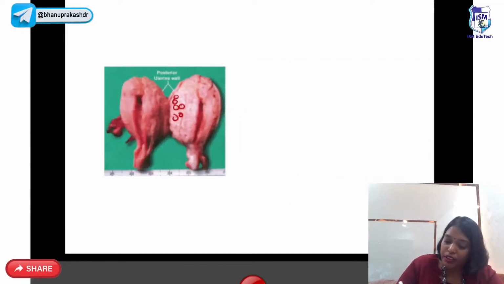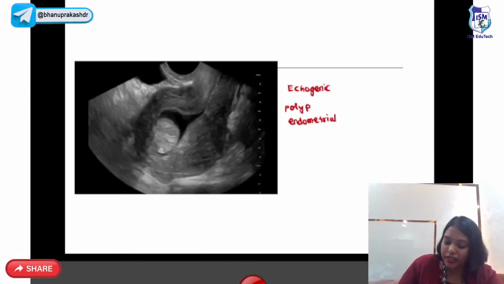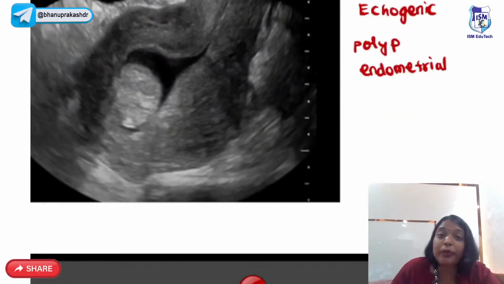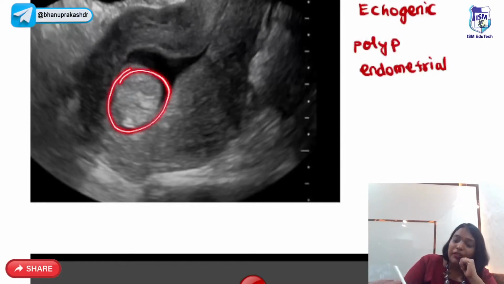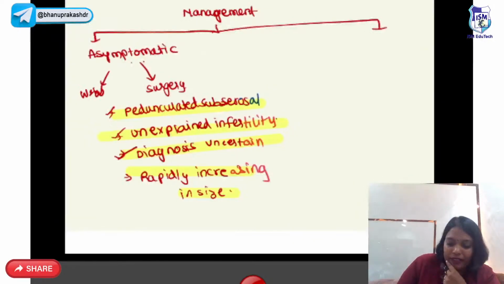One more thing, this is how the adenomyosis looks like in a cut section. Small cysts, and myometrium will be enlarged. One more thing which can look like a fibroid is this. It's called endometrial polyp. Fibroid was black in color. Endometrial polyp will be white in color. And you can see one vessel going into this polyp. That's called feeding vessel sign positive. Okay.